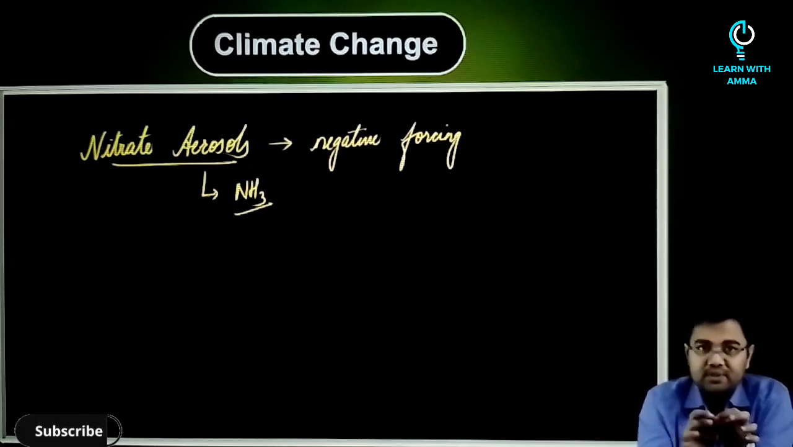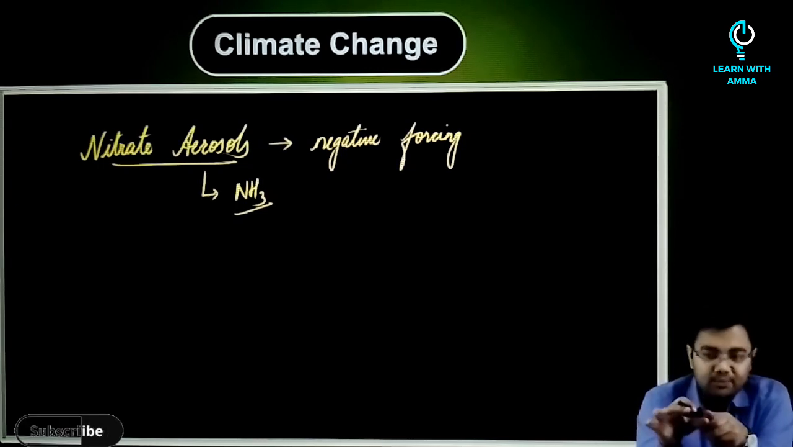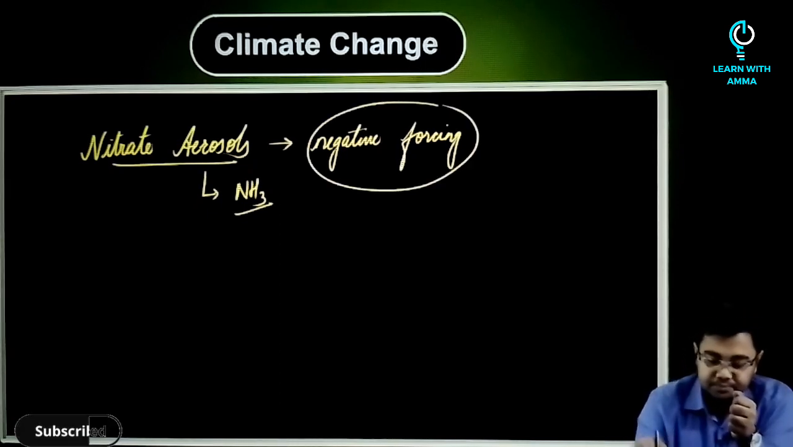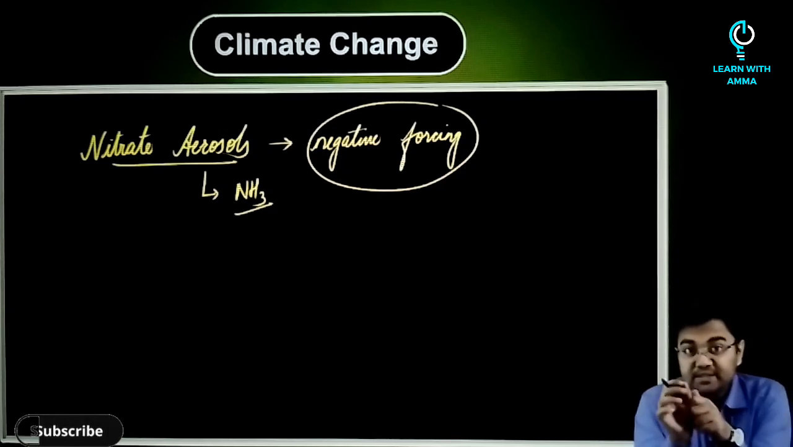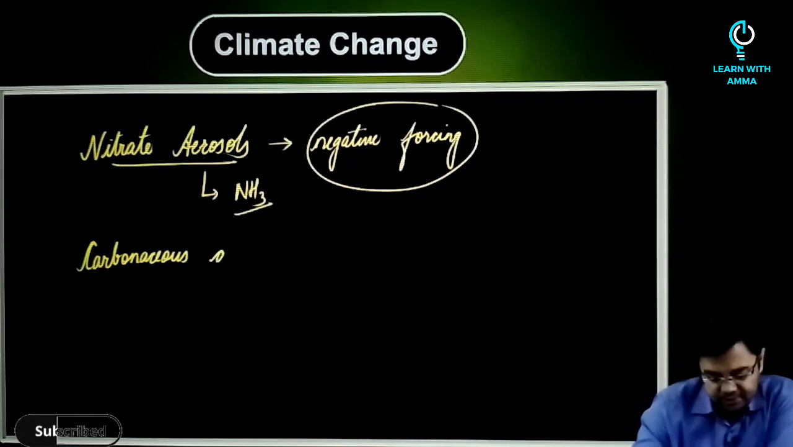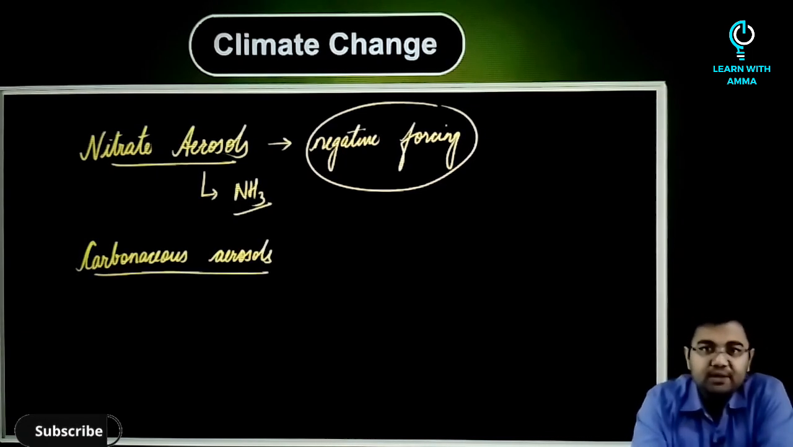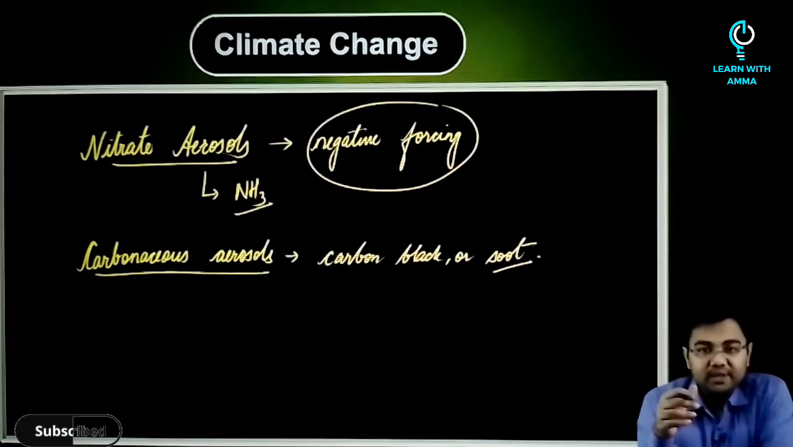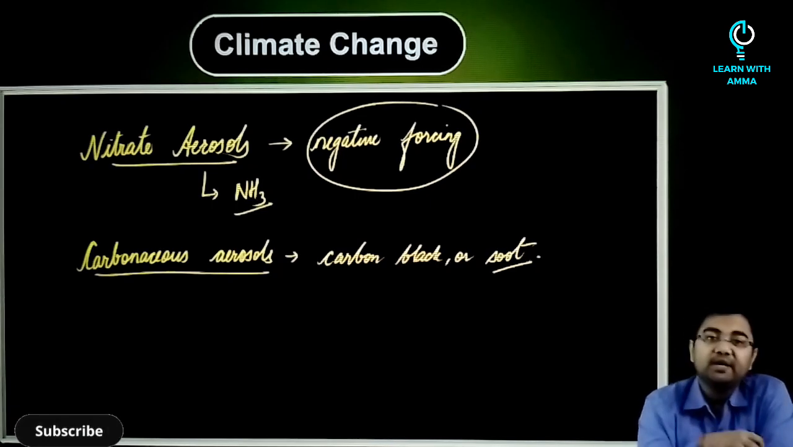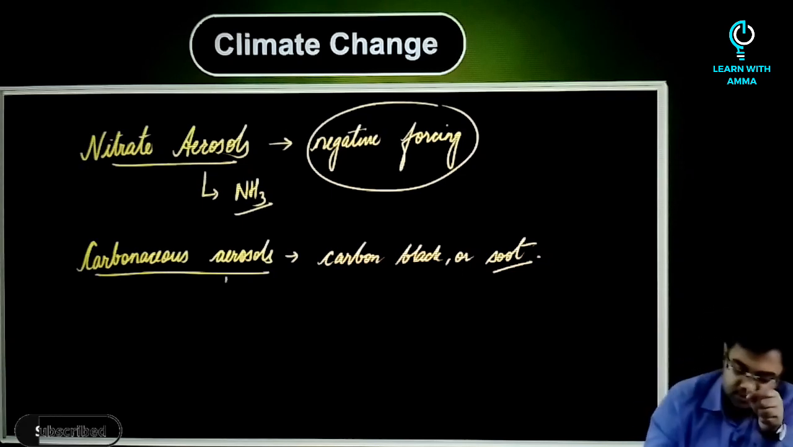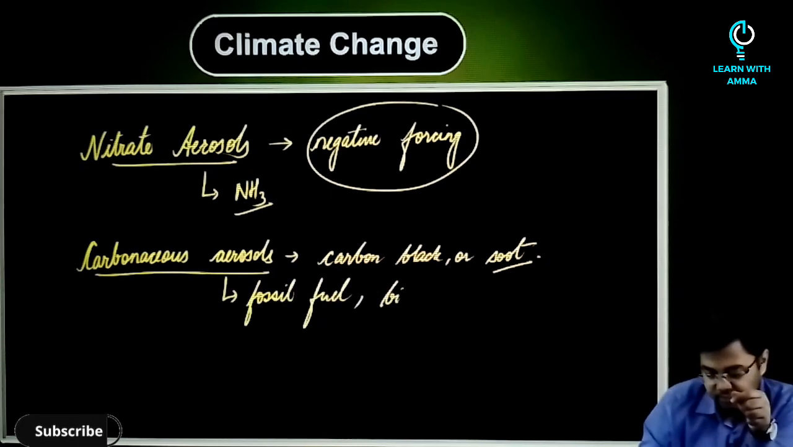Most aerosols, unlike your greenhouse gases, would impart a cooling rather than a warming influence on the earth, and that's why negative forcing. But there is an exception to this as well, and there you have the carbonaceous aerosols. Carbonaceous aerosols, for example, you can take carbon black or soot. So they basically are produced from where? They are also produced by the burning of fossil fuels, and not only burning of fossil fuels, also from the burning of biofuels.